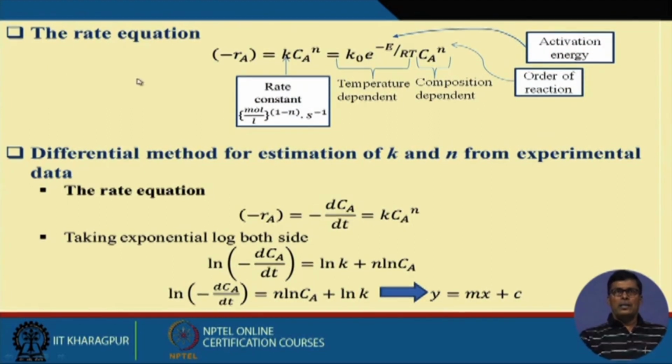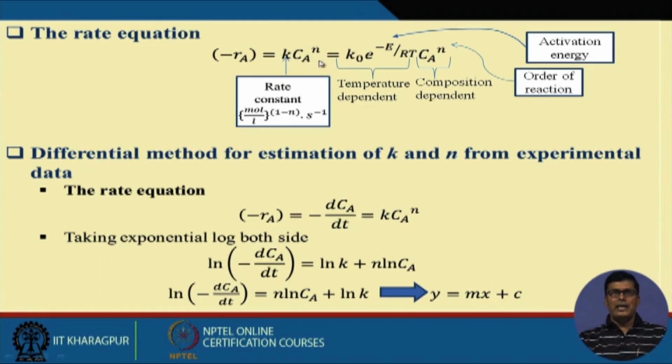Now, for a simple rate of reaction where A is converted to B, how can we write the rate expression? Minus rA equal to k into CA to the power n. What is k? k is the rate constant, and n is the order of reaction. Both are experimental parameters, and I will show you how we can determine them.